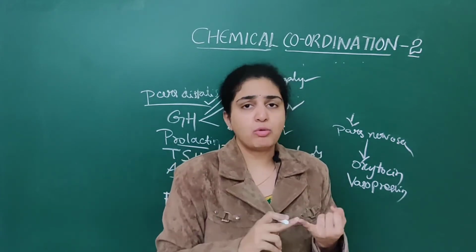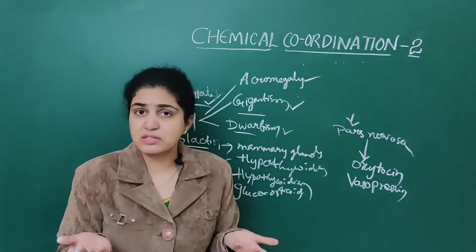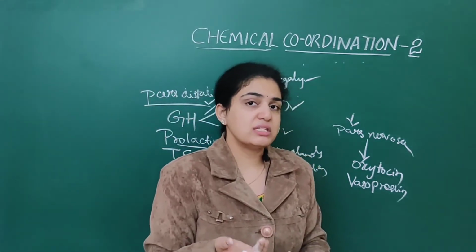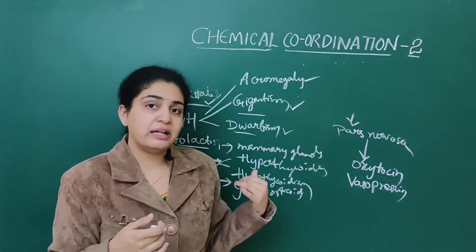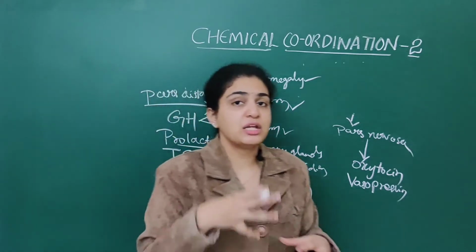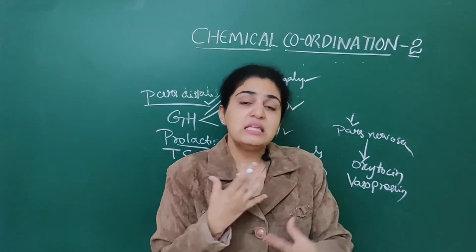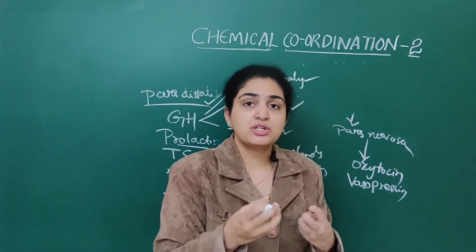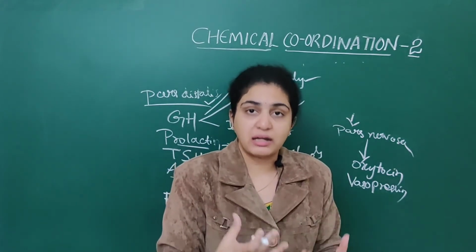In our body, carbohydrate, fat as well as protein metabolism should take place. Carbohydrate metabolism is aided by adrenocorticotropic hormone. So this hormone helps in secretion of glucocorticoids, and these glucocorticoids play an important role in carbohydrate metabolism.